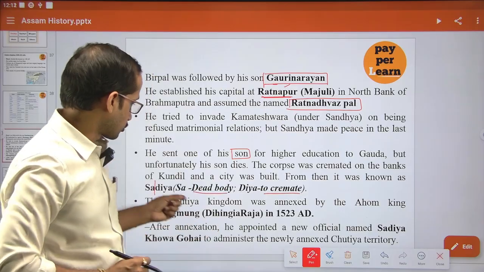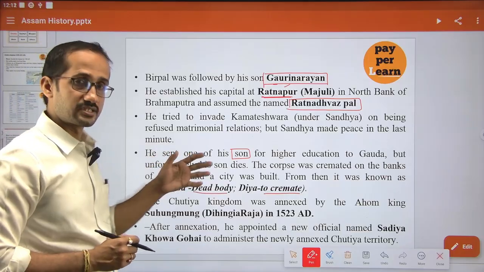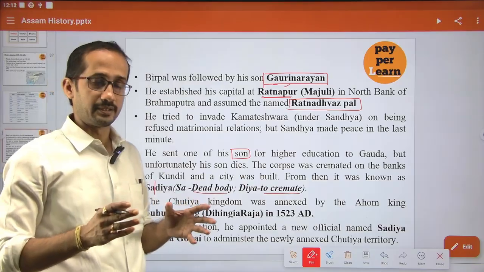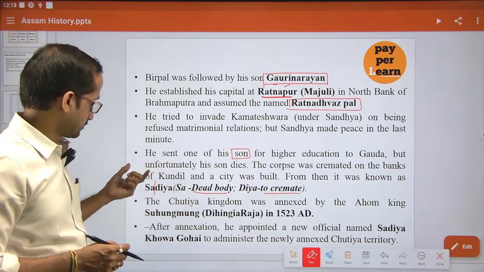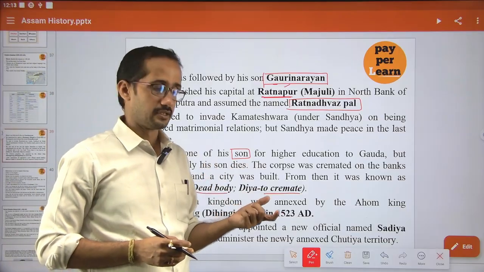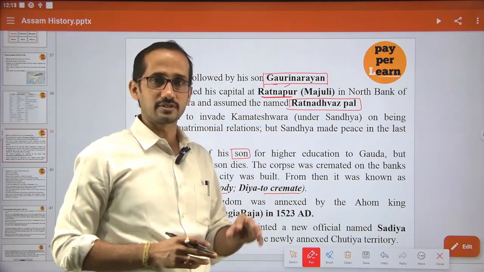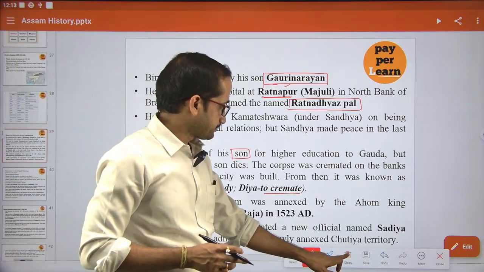It means his son was cremated in that place. From there the name Hodia came. So Ho stands for dead body, dia means cremate, the place where the son of Ratnadhaspal was cremated. That is your Hodia.